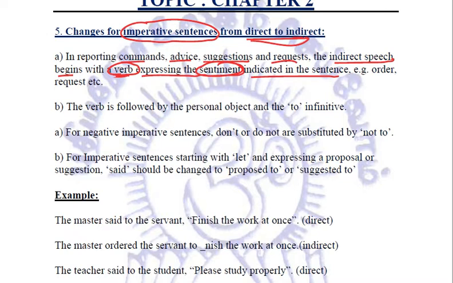Then this verb is followed by the personal object and the to-infinitive. We'll see with the help of examples, don't worry. Just going through the rules at the moment. If we are going to take the negative imperative sentences, then "don't" or "do not", which are used in the direct words, they are substituted by "not to".